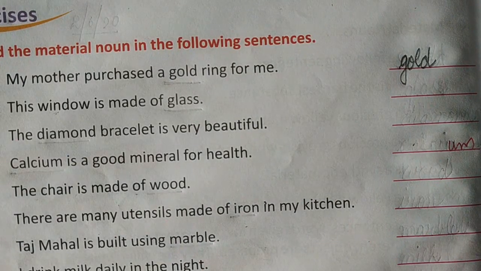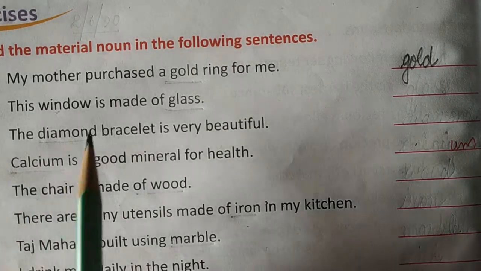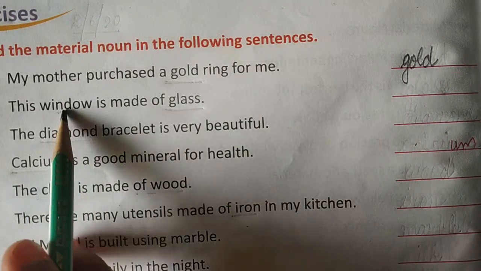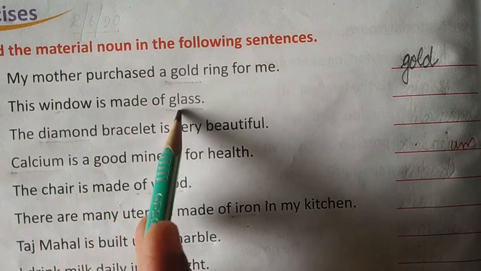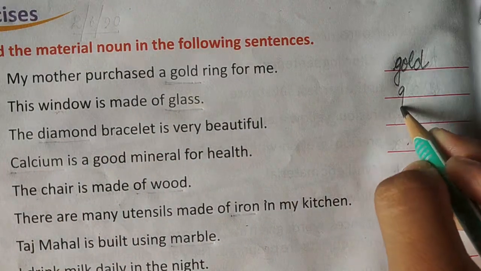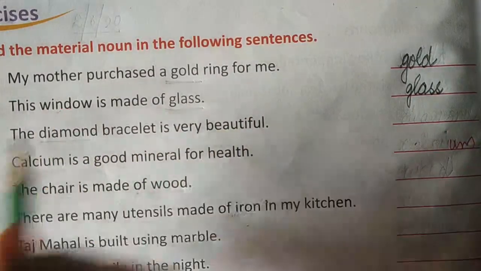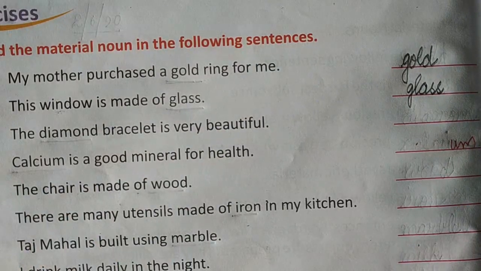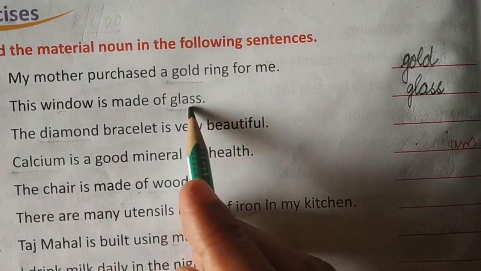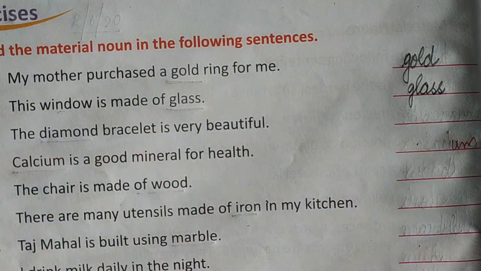Okay, now the next sentence is, this window is made of glass. So what is the material noun here? See, window is the object, which is made from glass. So what is the material here? Glass is the material noun in this sentence. Don't write window as the material noun, because window is an object, but glass is the material which is used for making this window. So glass is the material noun here in this sentence.